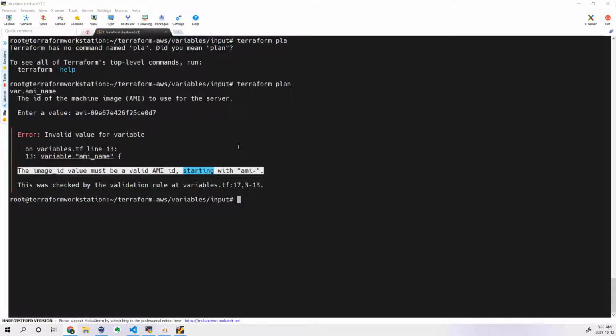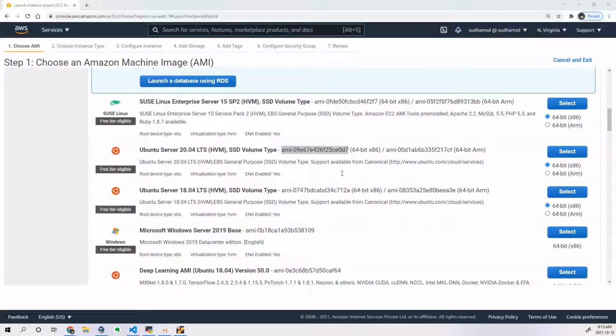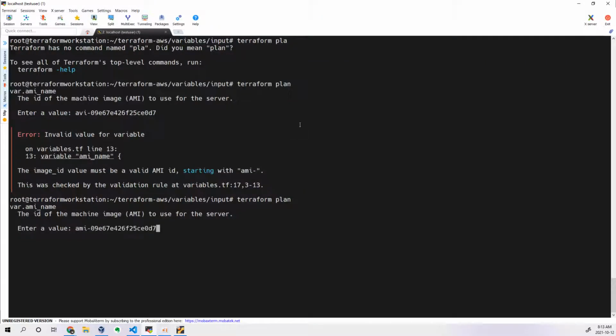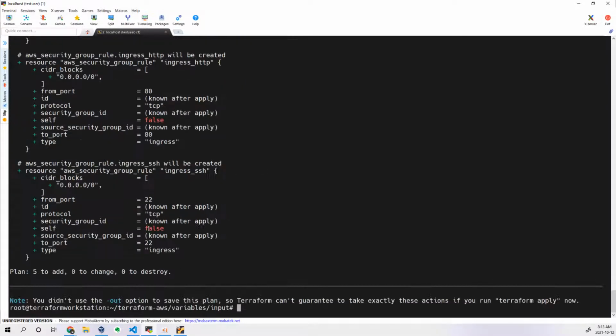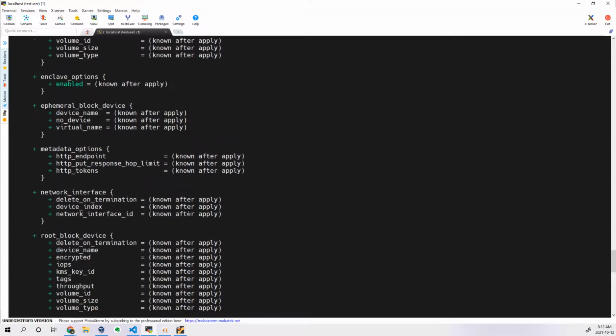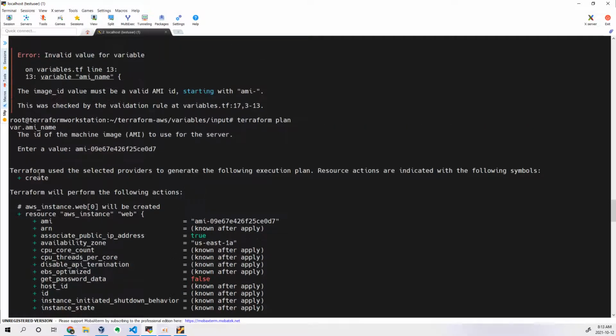From that I understood that I did some mistake: instead of passing ami hyphen, I passed some image which is not a valid one. That's where I realized this is not the appropriate image. In this way we can add logic to the values you are passing by adding these conditions. Now I will copy and paste it here, and it will validate. Now this condition is satisfied because it is starting with ami hyphen and the length of this AMI is greater than 4 characters, which is fine. So it is proceeding further and trying to create my instance.